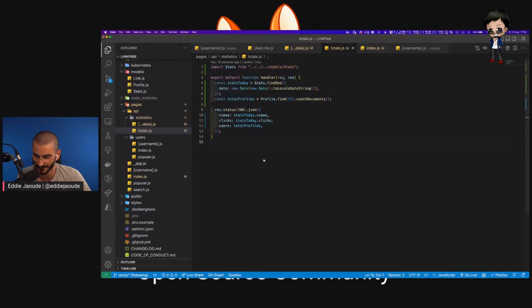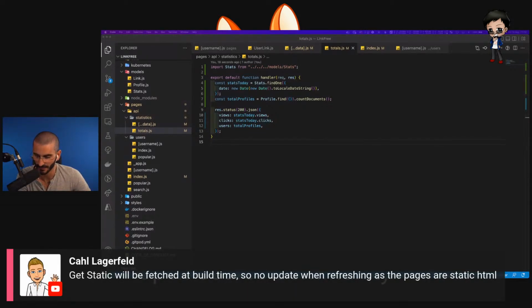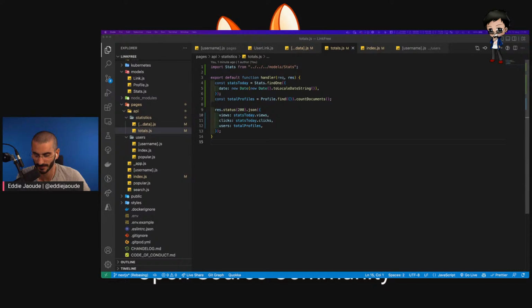Can any of you see my error? Get static will be fetched at build time, so no update when refreshing as the pages are static HTML. Could we potentially make an API request to update the stats? Therefore it happens on the client side to update it, because that would be more efficient. The page would load a lot faster, but then the stats would get updated as an API request. Would that still work? Could we combine the two to get the best of both worlds? Something I'll have to experiment with.